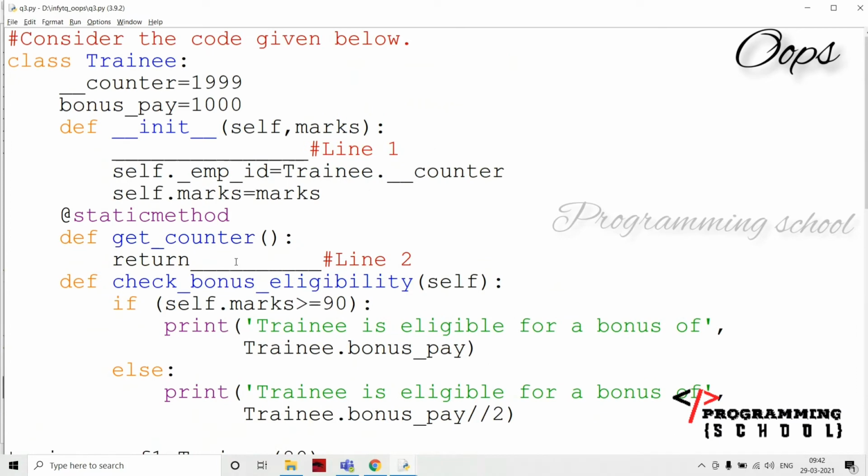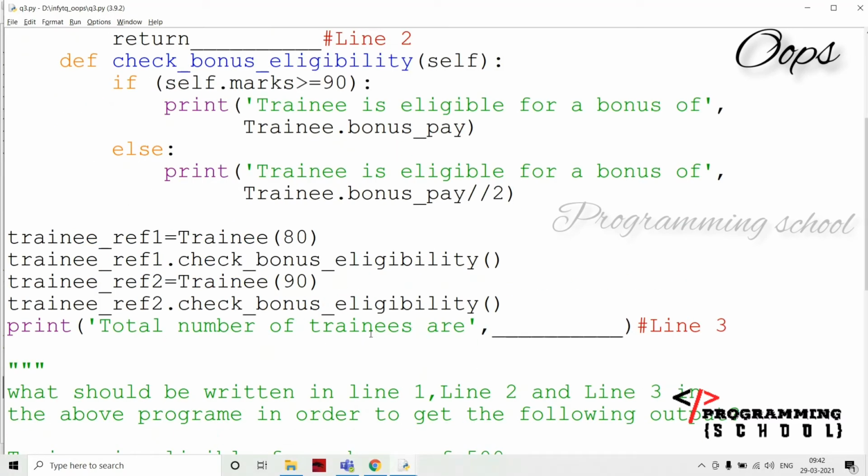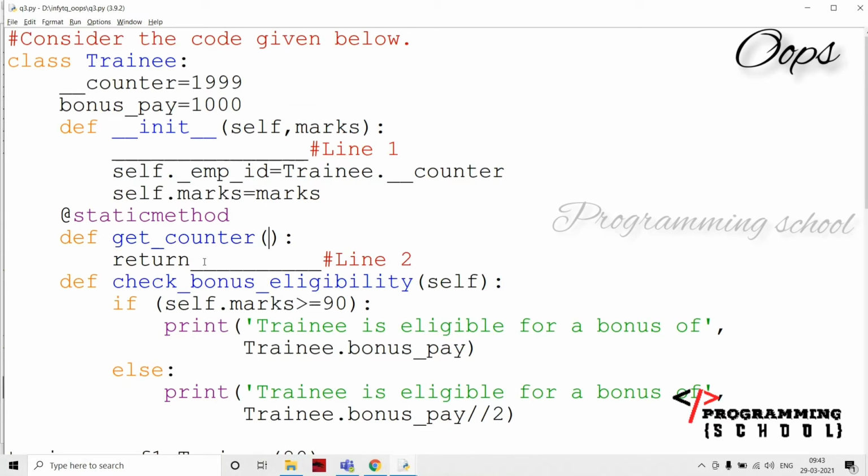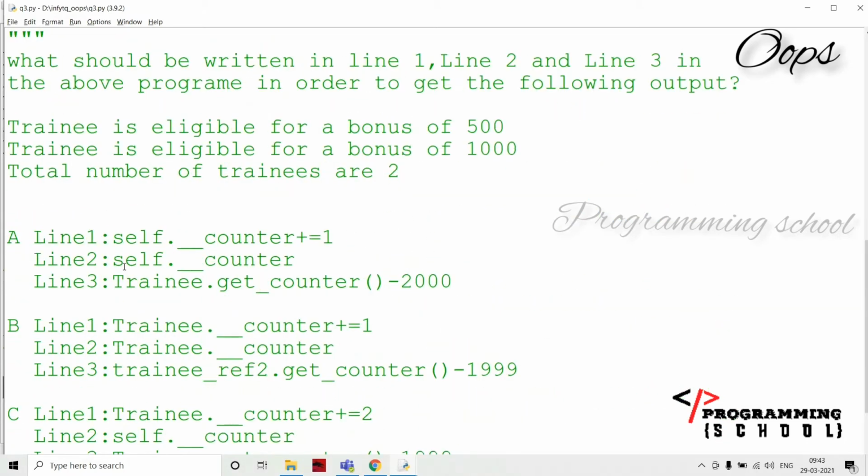Then moving into line 2. If you observe here, this get counter is a static method. There is no object, no class here. I'm going to call that and return what is going to be written in line 2. It is going to return the counter value here. That is a static method, so I cannot write self dot counter or cls dot counter.